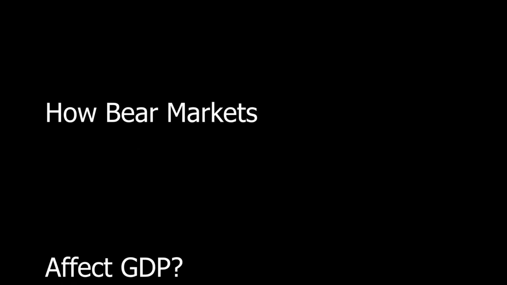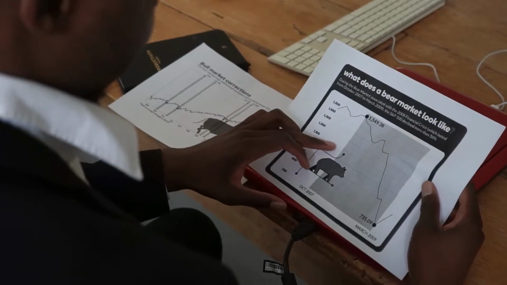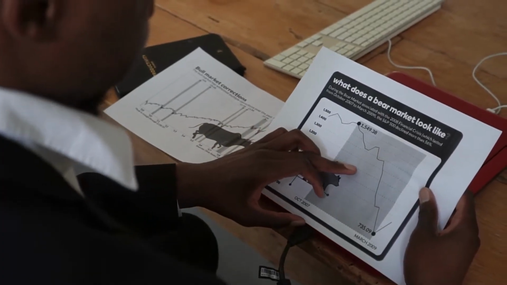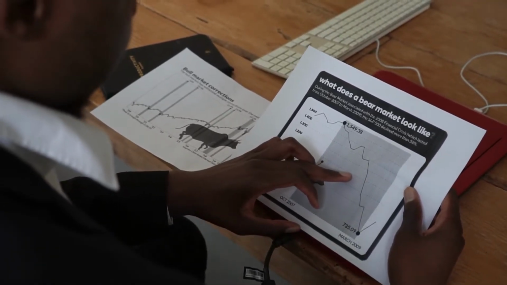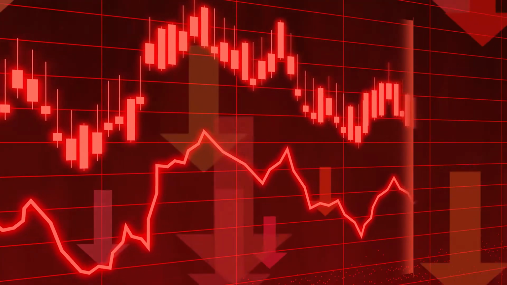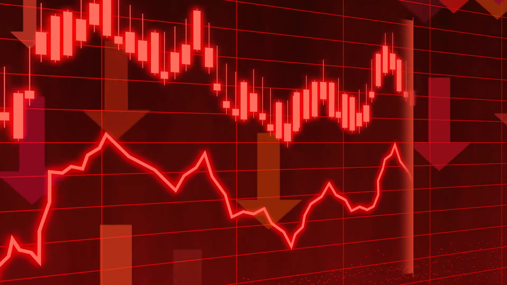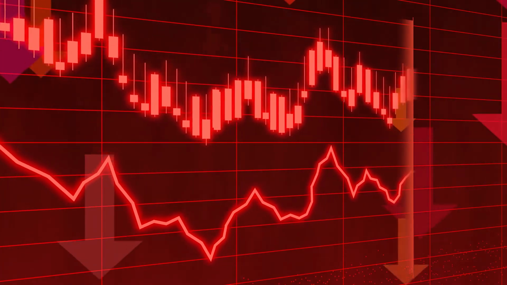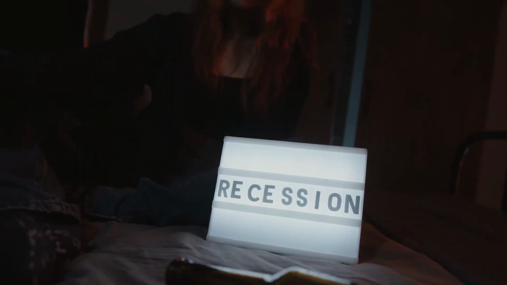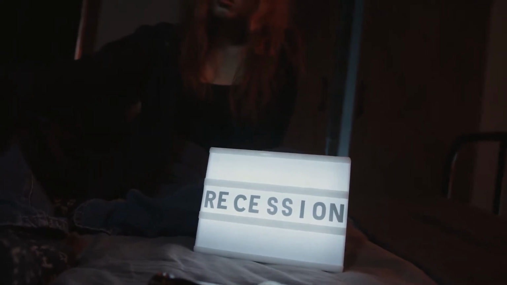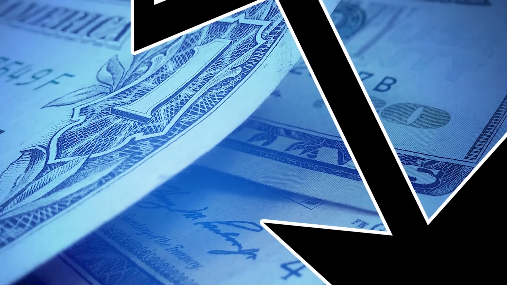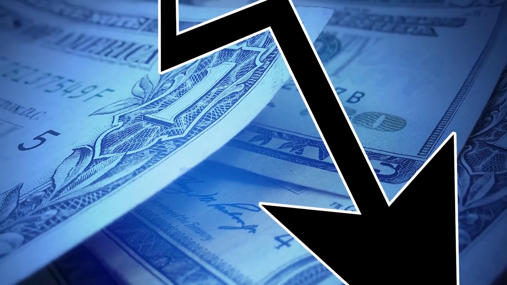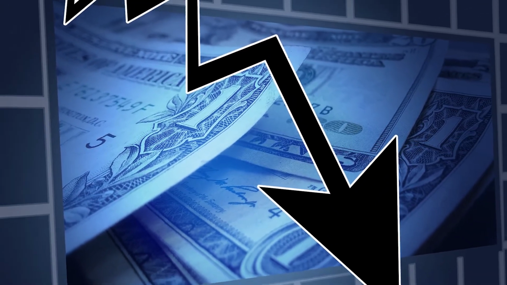How bear markets affect GDP. A bear market, which occurs when the stock market is down, results in dropping stock values and may be unfavorable to sentiment. Investors hurry to sell stocks during a bear market in order to protect their investment from losses. Typically, the losses result in a decrease in consumer expenditure, especially if a recession is also being feared. Two consecutive quarters of negative or contracting GDP growth are frequently used to identify recessions.